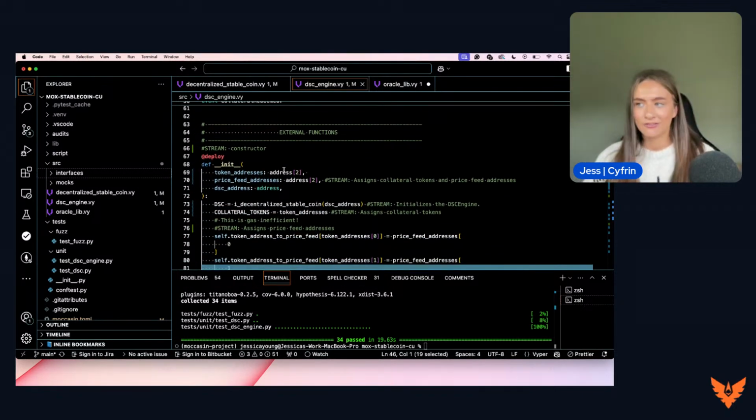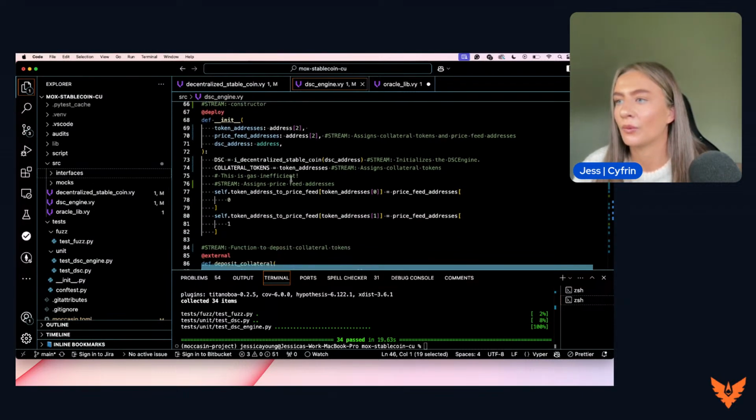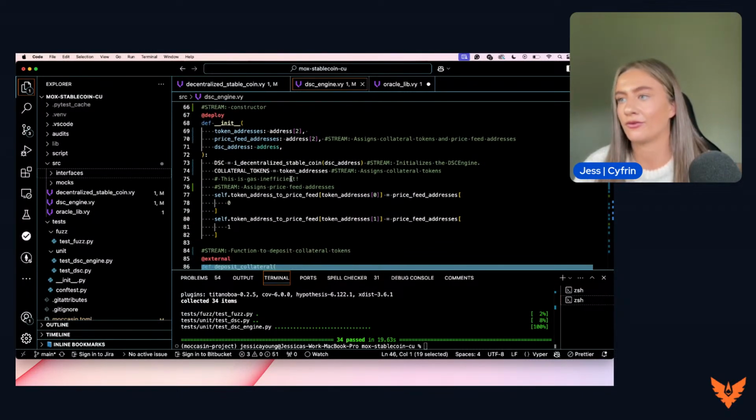Now let's move on to some of these functions. This contract is structured in a way that we are looking at the external functions first, and we will then move on to the internal functions. So you may see throughout this section of the contract that it's relying on other internal functions that we will discuss later. So first of all, we have the constructor for this contract.